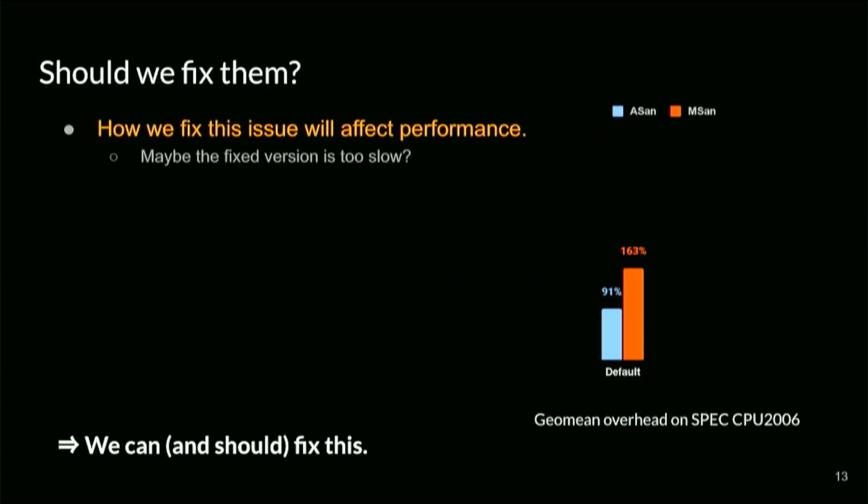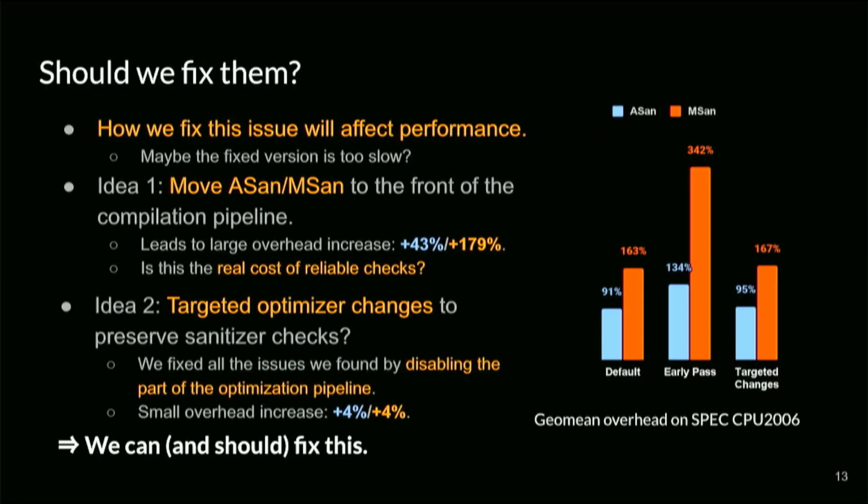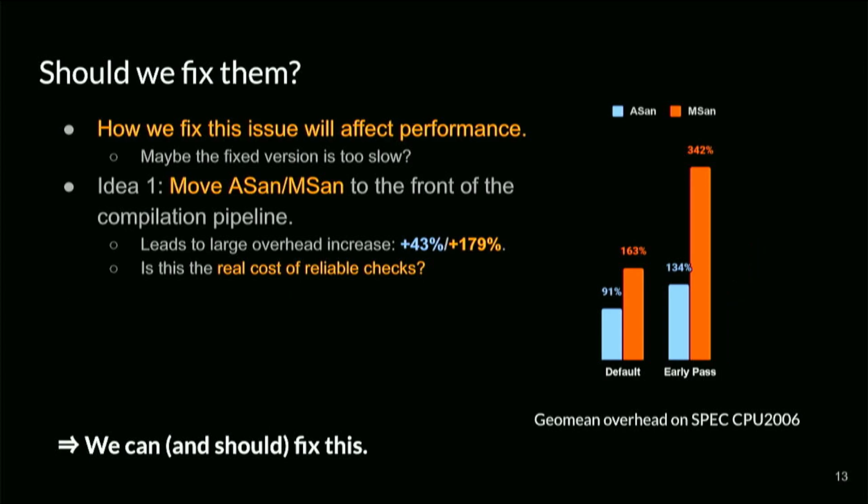So in fact, I have backup slides for this. If we move the pass early, we see the overhead of ASAN and MSAN, that's the left and the right bar, blue and orange, become much larger if we move it as an early pass. For ASAN, it's okay-ish. We get 40% slowdown, which is probably like several decades of research into that area undone. But for MSAN, it's actually really bad. It goes up to like 340% overhead from just 160.